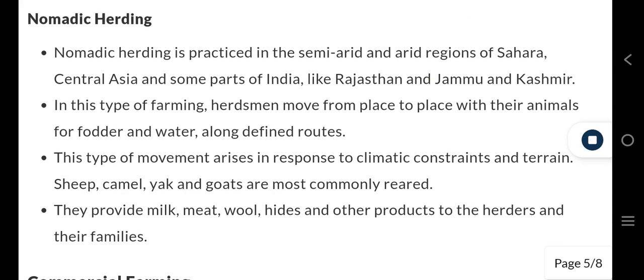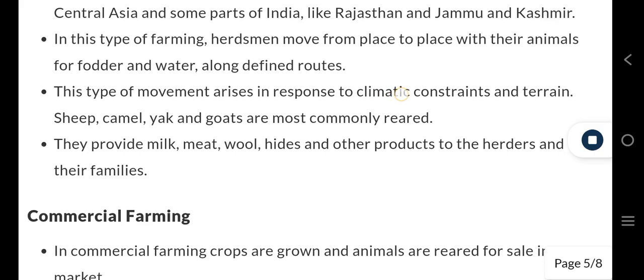Nomadic herding. Nomadic herding is practiced in the semi-arid and arid regions of Sahara, Central Asia, and some parts of India, like Rajasthan and Jammu and Kashmir. In this type of farming, herdsmen move from place to place with their animals for fodder and water, along defined routes. This type of movement arises in response to climatic constraints and terrain. Sheep, camel, yak, and goats are most commonly reared. They provide milk, meat, wool, hides, and other products to the herders and their families.